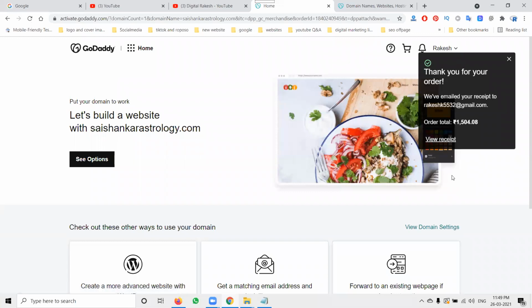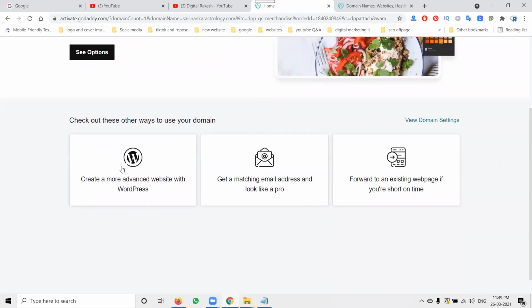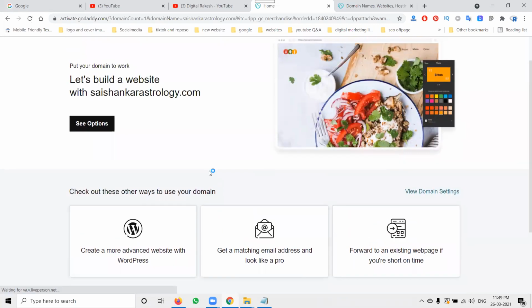So here, the domain purchase was successfully done with the 2 years option. This will be given in a particular notification. So anything you have to create in WordPress or any method required, we can use this option. So this is the method, the steps we follow to purchase a domain name.